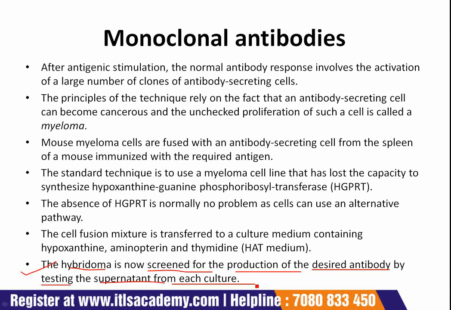A single culture, even though positive for antibody production, can contain the progeny of two or more successful fusions. Therefore, it is necessary to dilute positive cultures so that fresh cultures can be started with a single hybridoma cell.